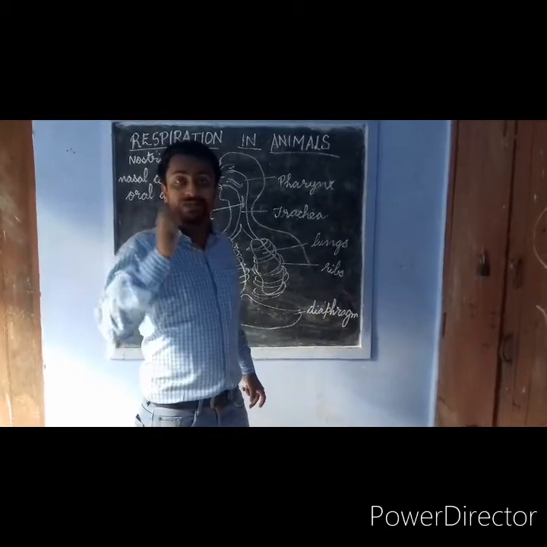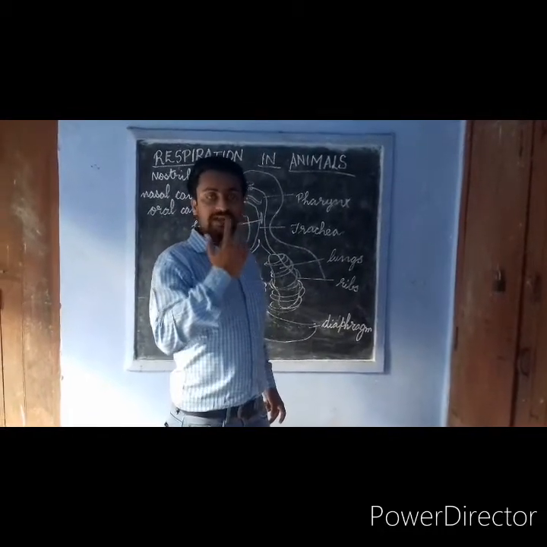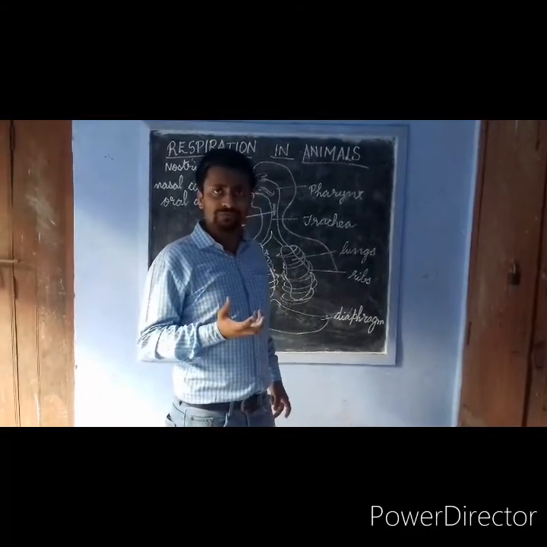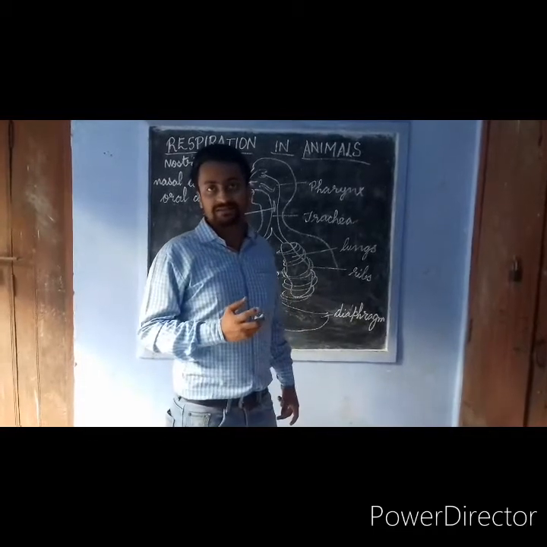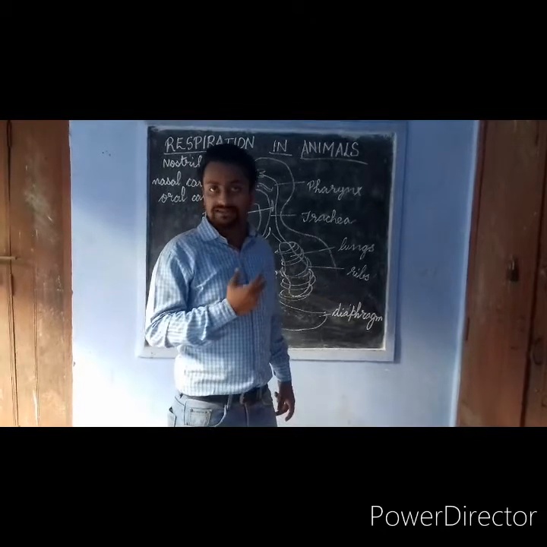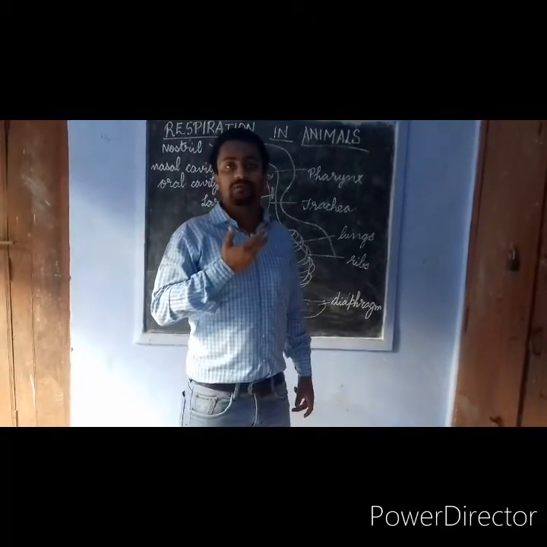This oxygen enters through our nostrils. In the nose, hairs and mucus are present. What do this hair and mucus do? They trap the dust particles and allow only the pure air to go into the lungs.